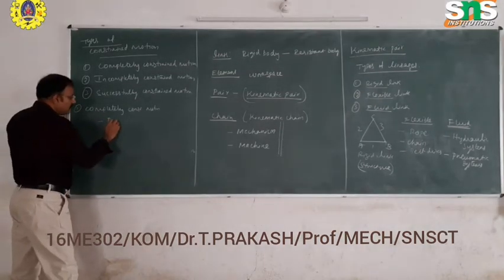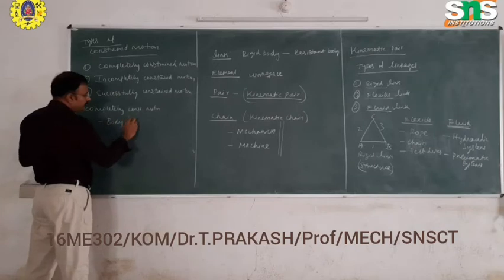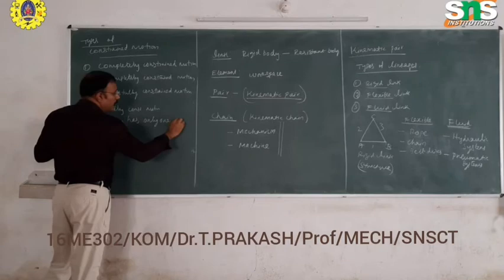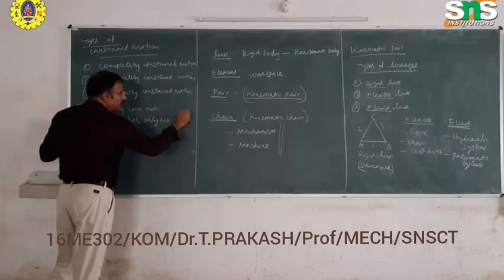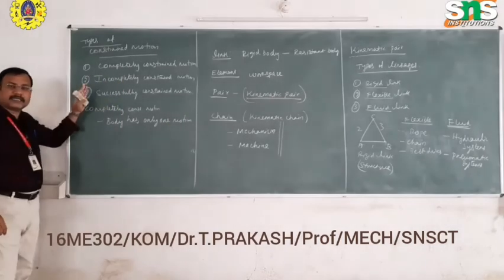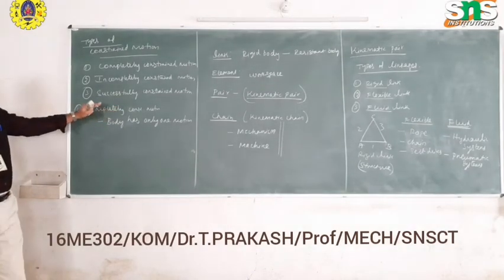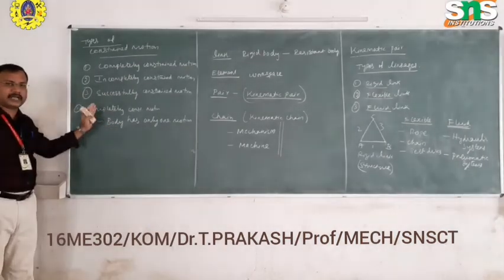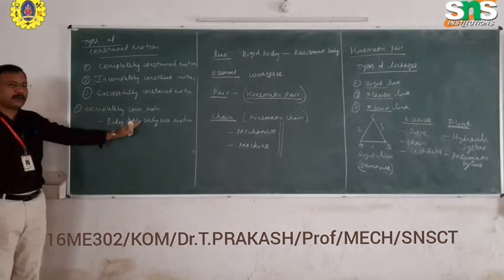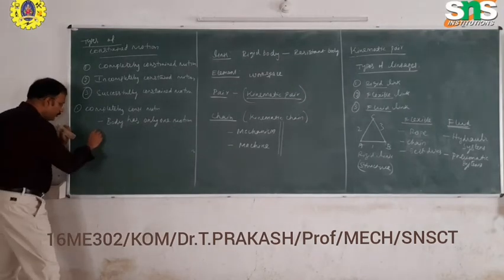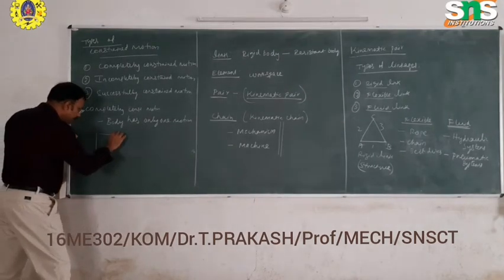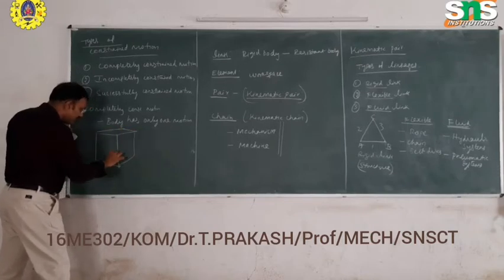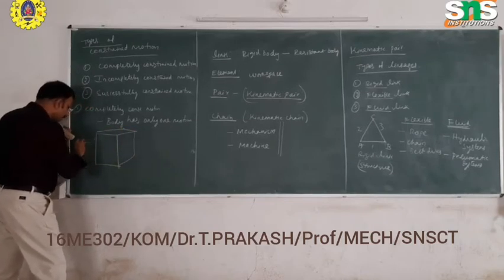The body has only one motion, in any one direction. It is the constraint given by the body itself. It is completely constrained in such a way that under any load or force condition, the body will have only one motion. For example, take a rectangular peg, normally used in wedges.